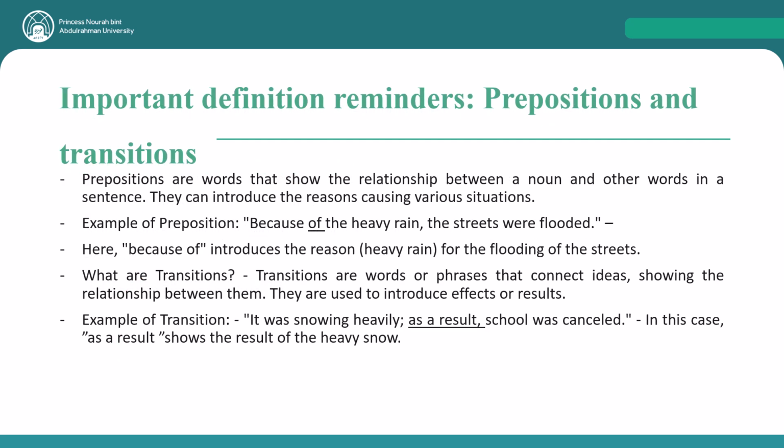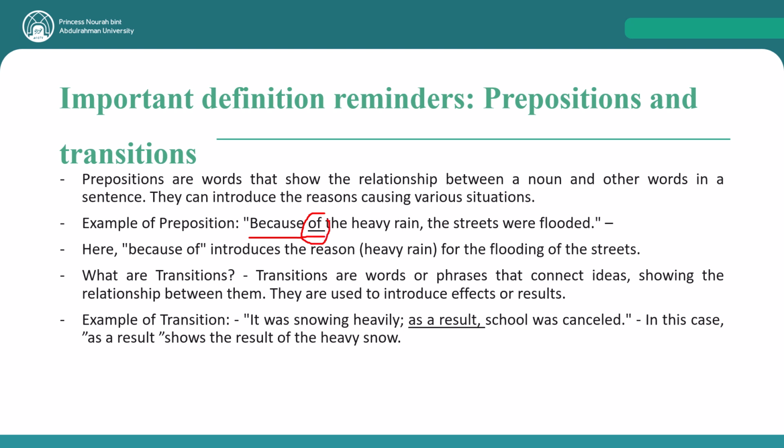Then we have prepositions and transitions. Now, prepositions are words, in this case, that show the relationship between a noun and other words. So they can introduce the reasons for various situations. So here we have because, which is, as we saw, a connector, but now we have of, so because of.